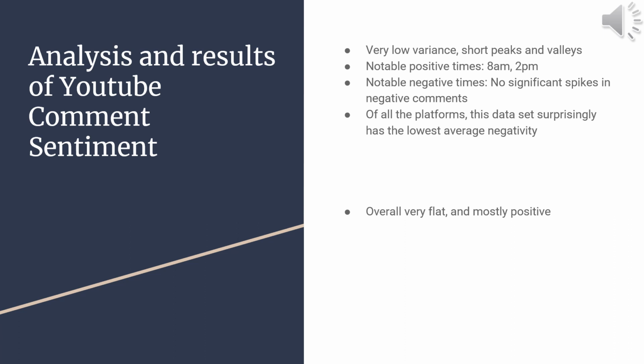Here are some key takeaways and results of the YouTube comment sentiment. Overall, there was very low variance, with short peaks and valleys. Some notable positive times were 8 a.m. and 2 p.m. Some notable negative times did not exist because there were no significant spikes in negative comments. Of all the platforms that we've analyzed in this project, this data set surprisingly has the lowest average negativity. Overall, there's a very flat sentiment spike and mostly positive.